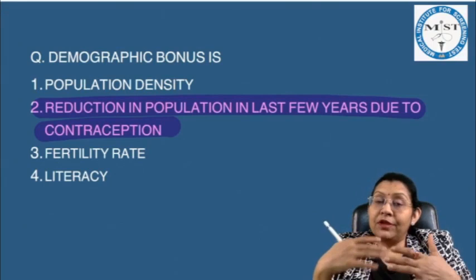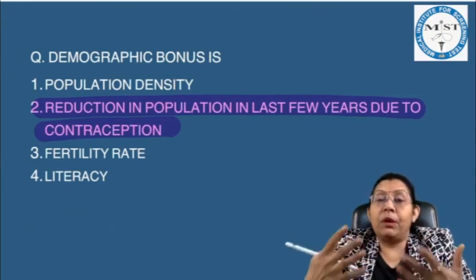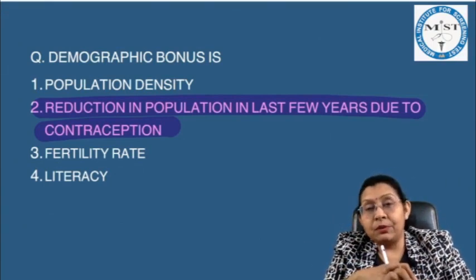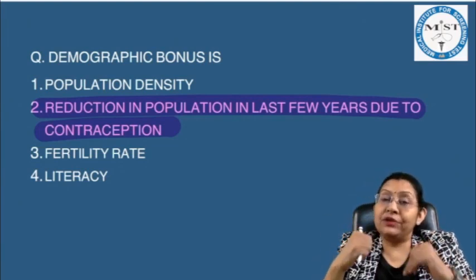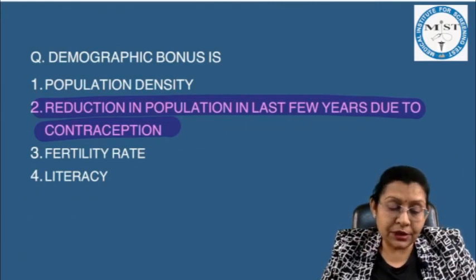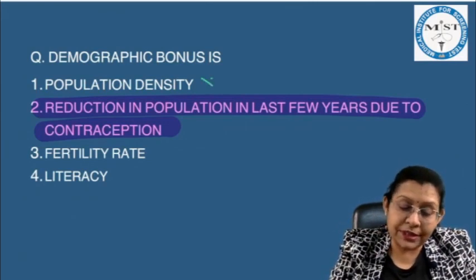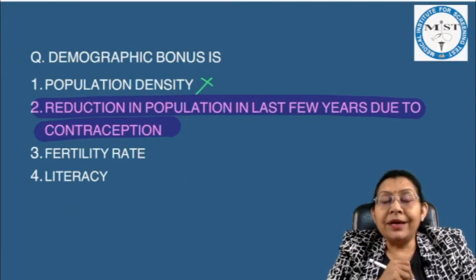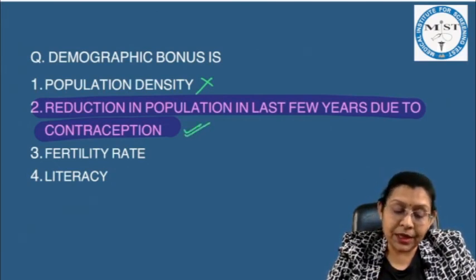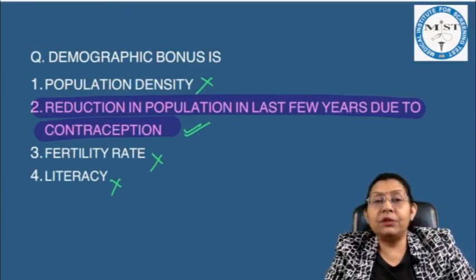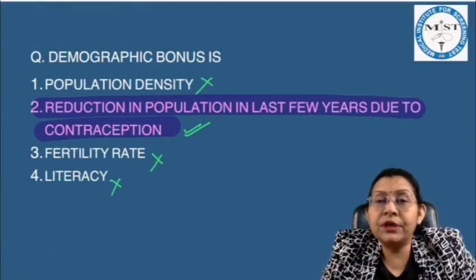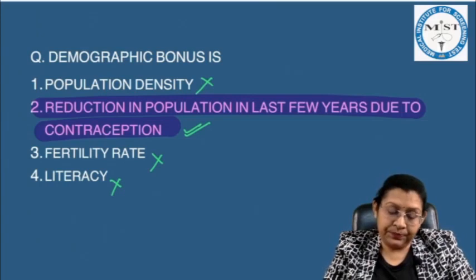We had a lesser number of the less than 15 years of population. We had a more number of 15 to 65 years of the population. This means this is the bonus because of high past fertility rate. So the correct answer to this is, it is not related to population density. The reduction in the population in the last few years due to contraception, yes, this could be the answer. Fertility rate, no. It is literacy, no. So here the correct answer is reduction in the population in last few years due to contraception.